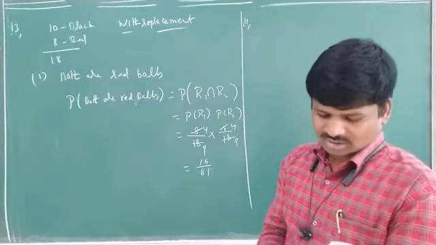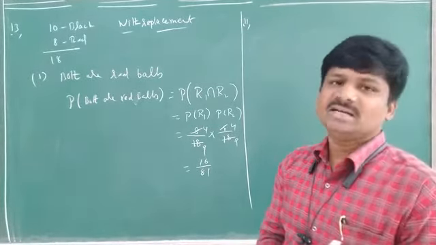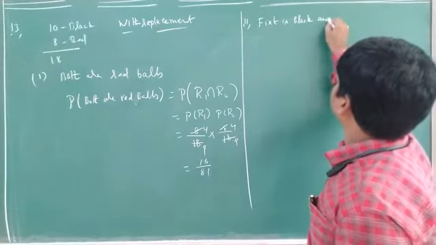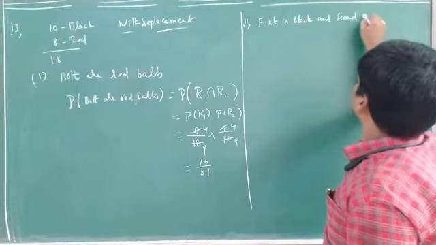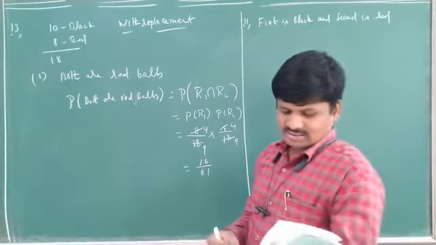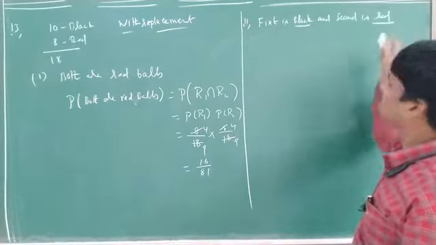What is given in the second question? First ball is black and second is red. So what is asked here? Probability of first one is black and second one is red.